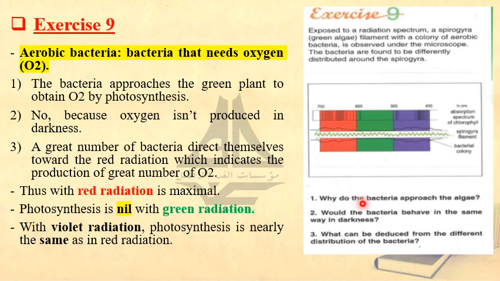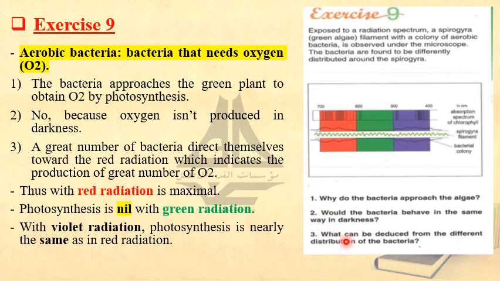They ask you, would the bacteria behave in the same way in darkness? Will this bacteria approach the green plant in darkness? No. Why? Because in darkness, such a green plant doesn't make photosynthesis because there is no light. Since there is no photosynthesis, it will not release O2, and since there is no O2, the bacteria will not approach the green plant. Okay?